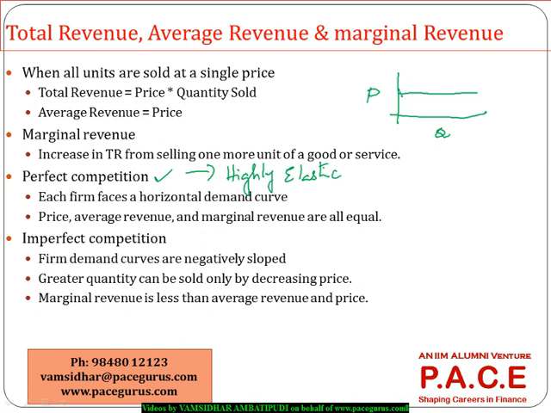Which means the demand curve has to be perfectly horizontal, meaning whatever quantity you are selling, you have to sell it at a fixed price only. You are a price taker but not a price setter.